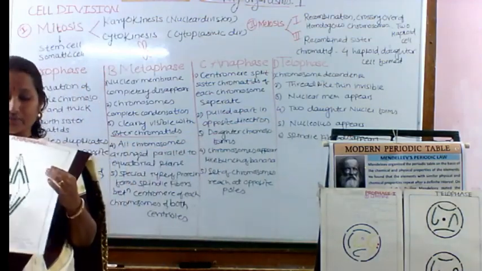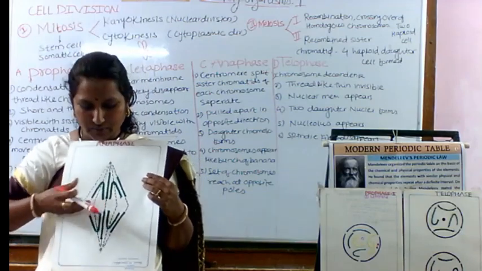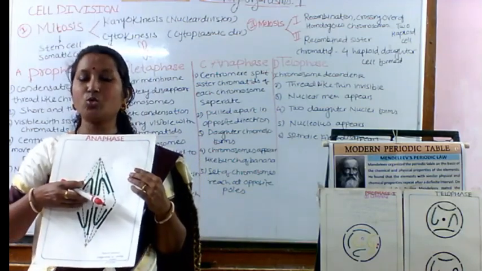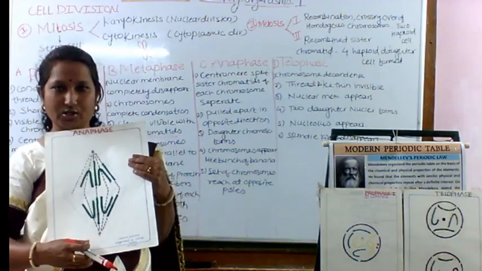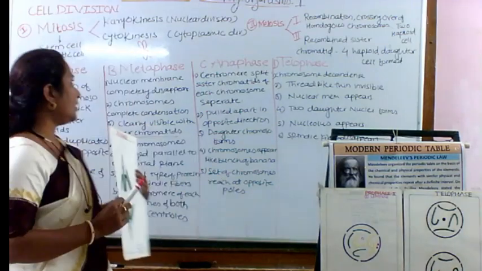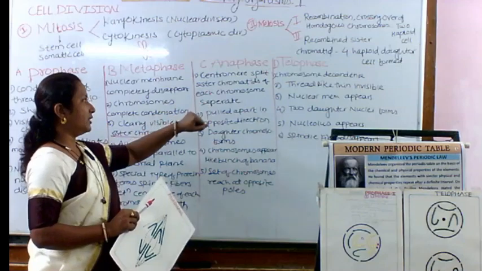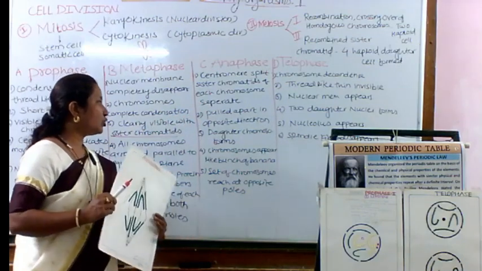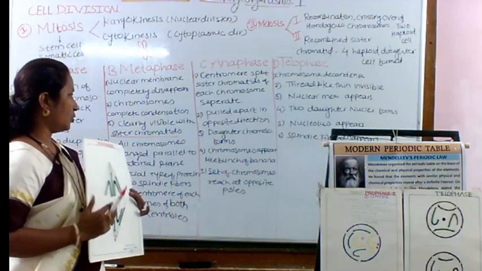So after splitting, they are going to move towards the two poles. One moves in the upward direction and the second in the downward direction, that is, towards the two ends of the centriole. Okay. So in the anaphase, the centromere is going to split. Okay. And they are going to pull apart in opposite directions towards the two centrioles.